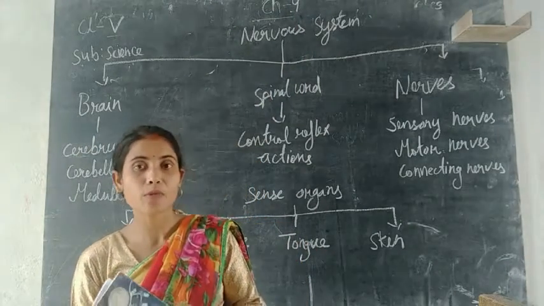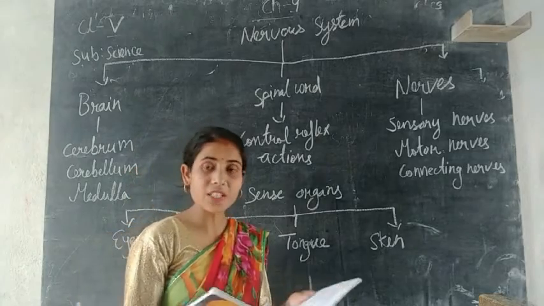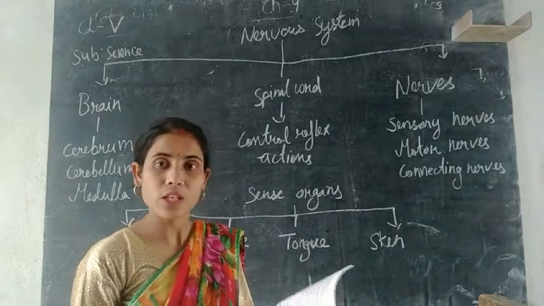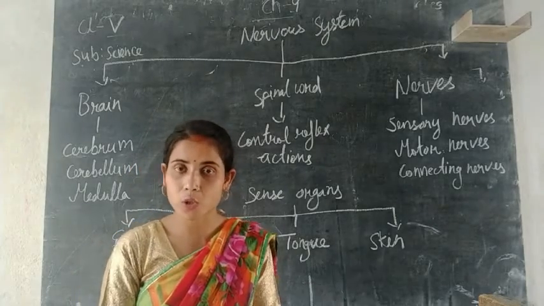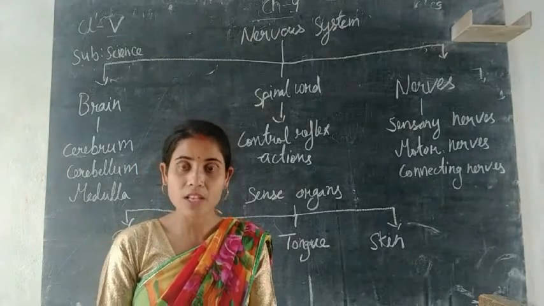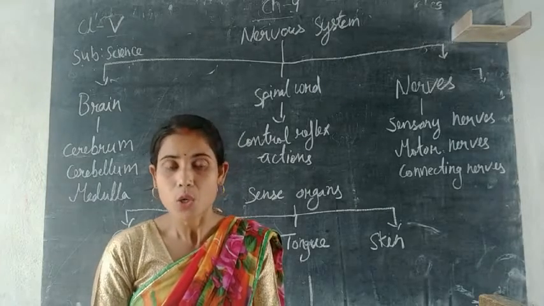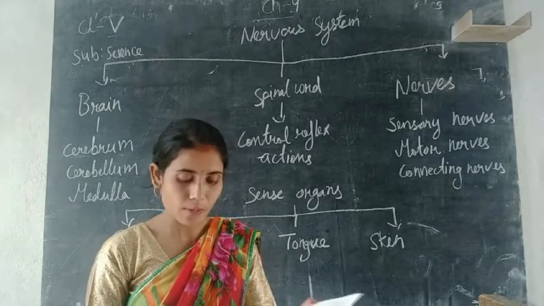This is your chapter number 4 video. So chapter number 4 is about our nervous system. The nervous system comprises three parts, that is your brain, spinal cord and nerves. We have to discuss them one by one.